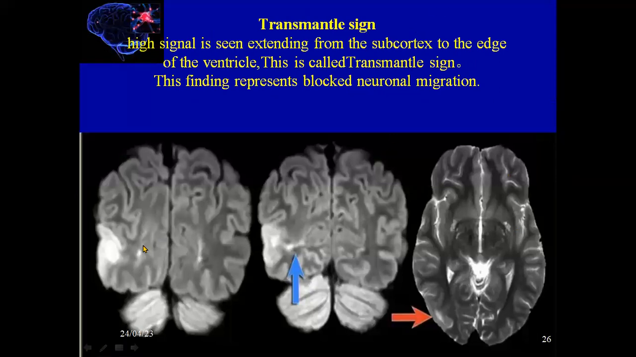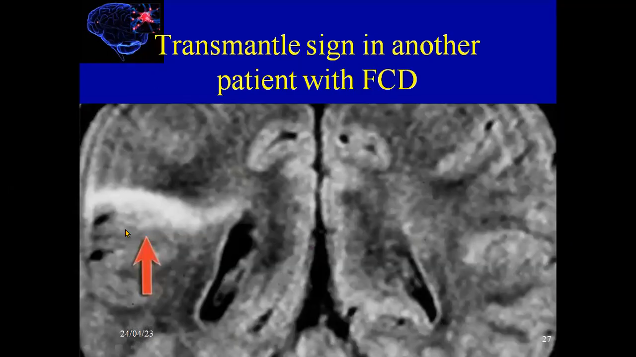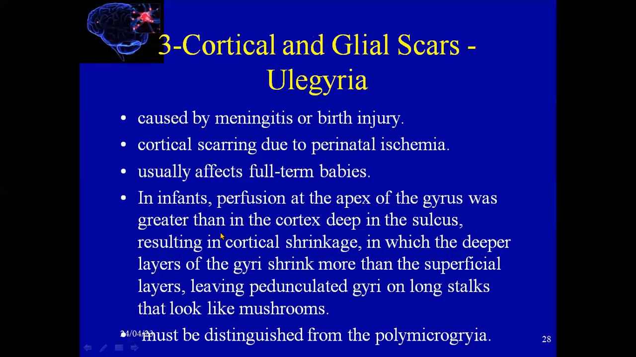The transmantle sign is a high signal that extends from the subcortex to the ventricular system. It's like a thin edge that extends from the subcortical space to the ventricular system, as we see here in this very clear picture. This is a high signal extending from the subcortical region to the ventricular system, which indicates FCD.